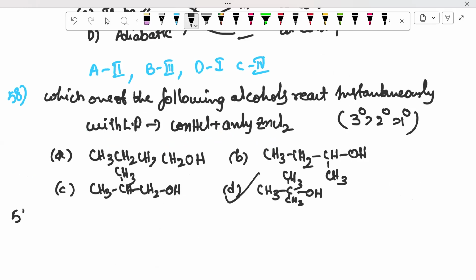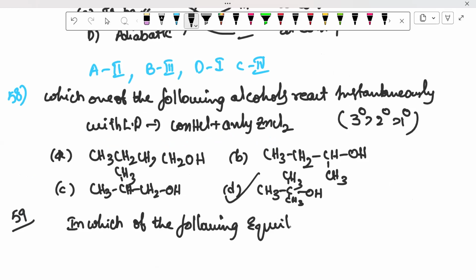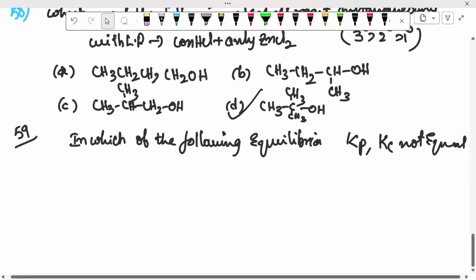So this is question 59, from chemical equilibrium. The question asks: in which of the following equilibria is Kp not equal to Kc? This is also an expected question from chemical equilibrium.